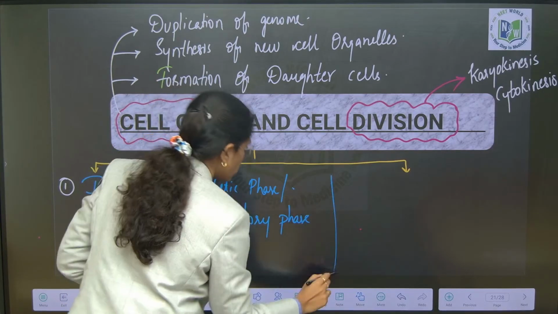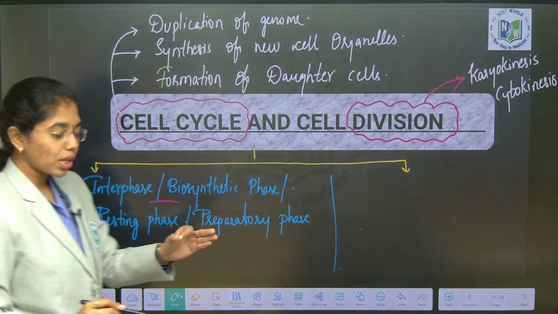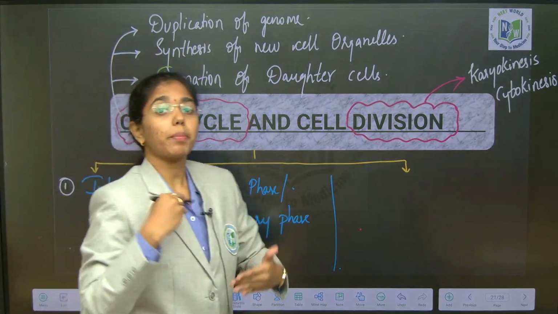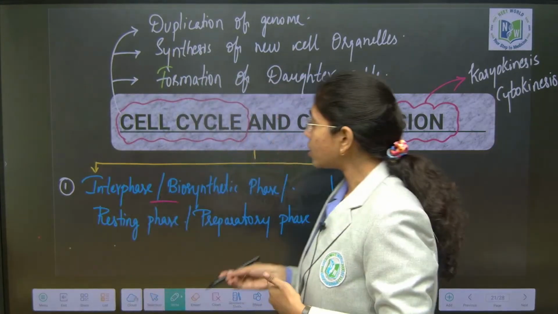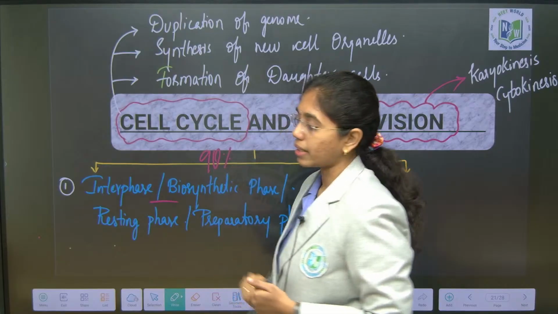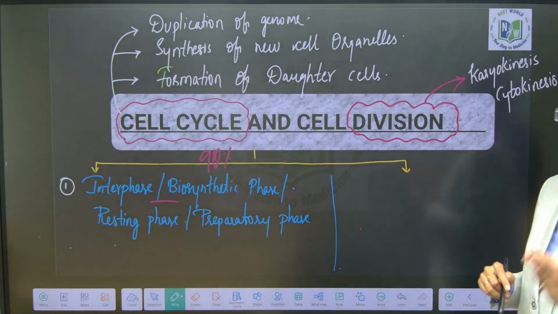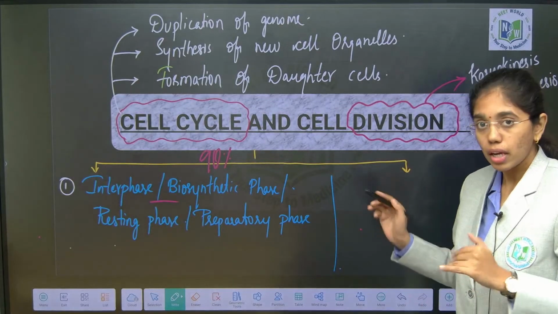So why so many synonyms for interphase? In interphase the cell doesn't divide, the cell prepares for division, and this itself occupies 90% of the cell cycle time. Interphase occupies how much time? 90% of the cell cycle time is occupied for preparation only.